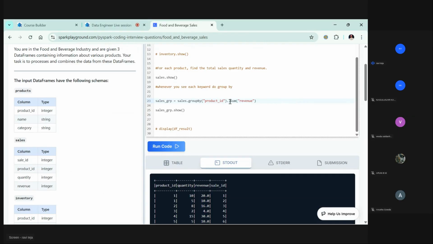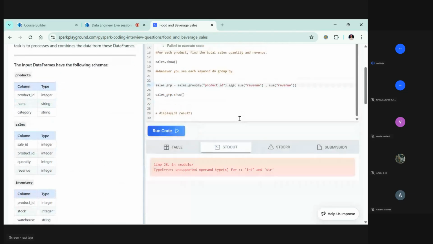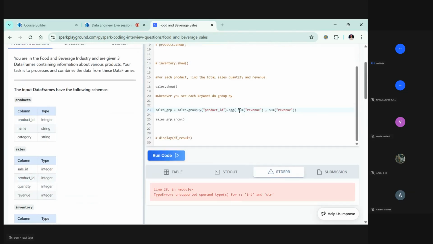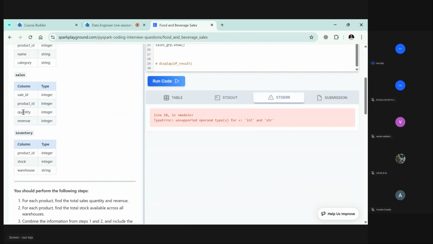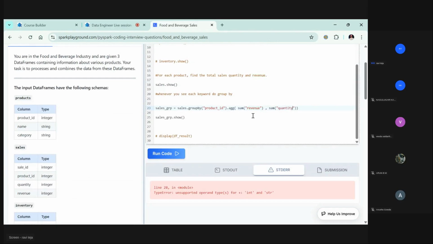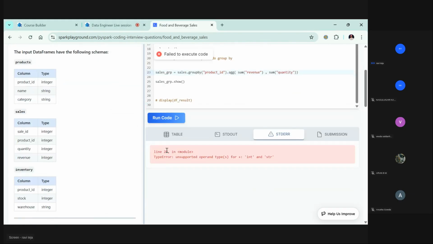Okay, this is one thing, and now at the same time you wanted to apply one more aggregation function, but you cannot do it directly. Then you will go and use the agg function. Aggregation function, sum of alias, comma, then what else? Next one, sum of revenue. Let me close this. I think it will fail because we need to assign some values to it. It's not revenue, we already have the revenue. It's quantity.